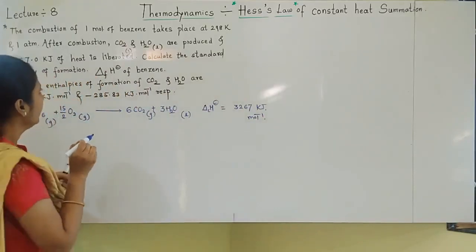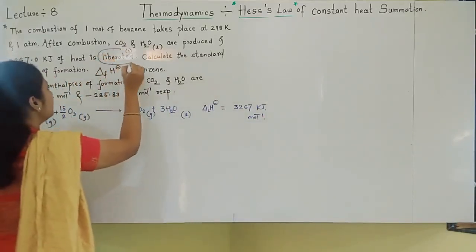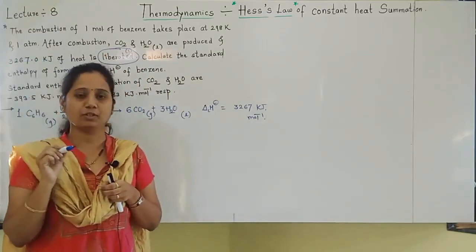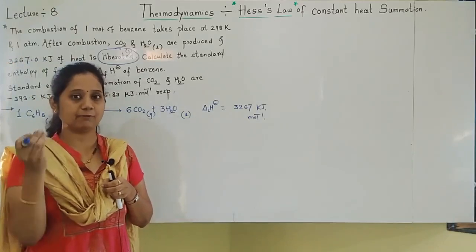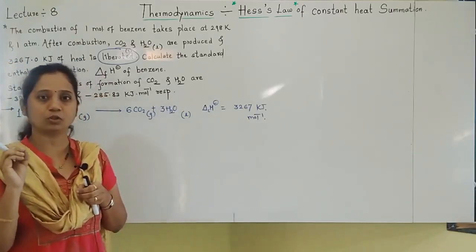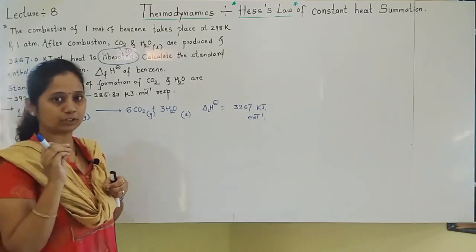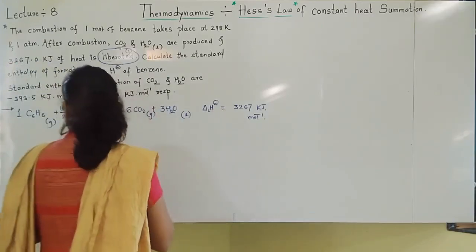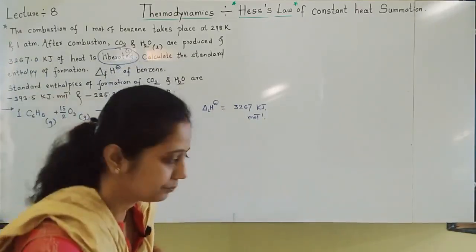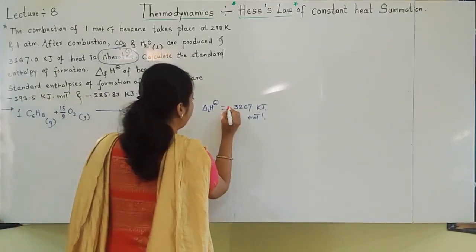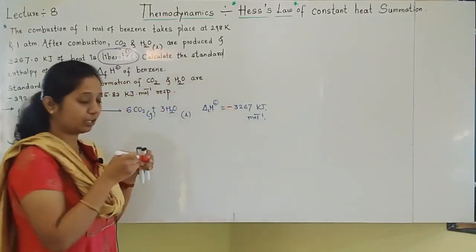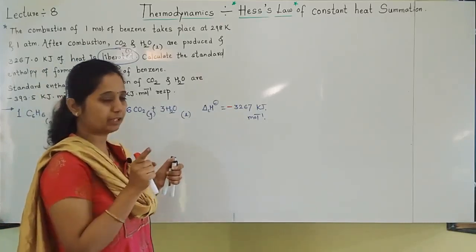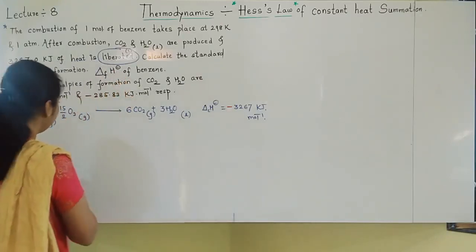Now students, here see, heat is liberated, given. When heat is liberated, evolved, which type of reaction? Then you will come to know that heat is evolved means the reaction is exothermic, and always for exothermic reaction delta H should have negative sign. So I am highlighting the thing here, students. Though they have not given minus sign, you should understand that liberated means heat is given out, exothermic reaction, put minus sign.